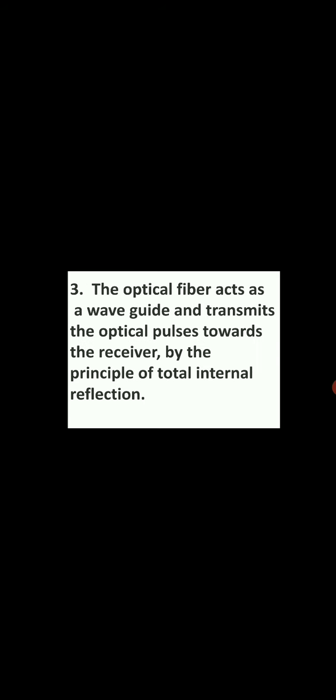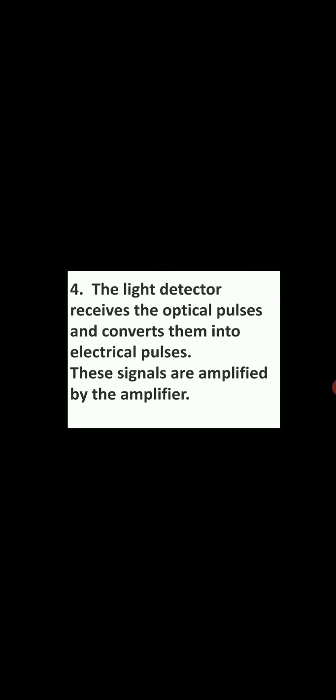Third, the optical fiber acts as a waveguide and transmits the optical pulses towards the receiver by the principle of total internal reflection. It is shown in the block diagram. Fourth, the light detector receives optical pulses and converts them into electrical pulses. These signals are amplified by the amplifier. Fifth, the amplified signals are decoded by the decoder.